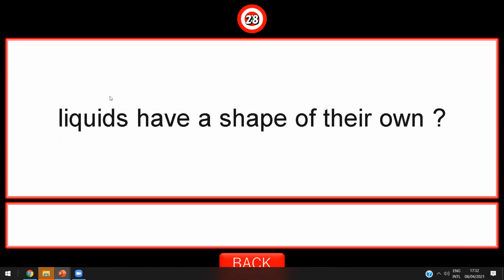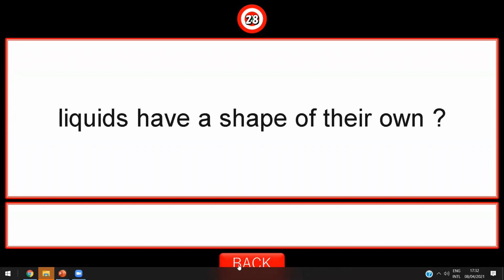Which kind of matter has a shape of its own? Solids or gases? Solid. Great job. Solid is the only kind that has a shape of its own, but liquid and gas have no shape of their own. Great job, honey. Thanks a lot.